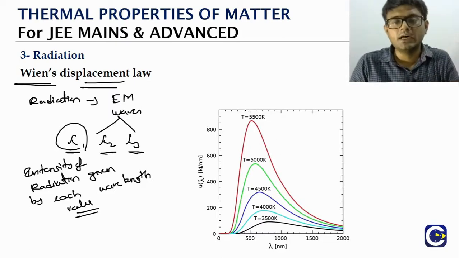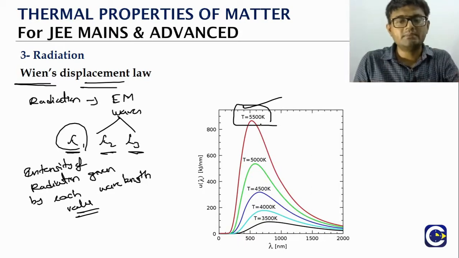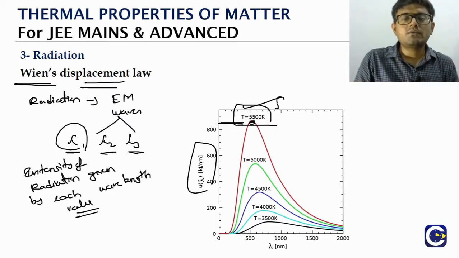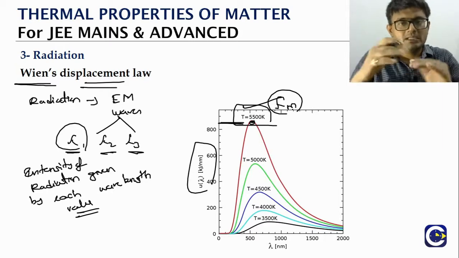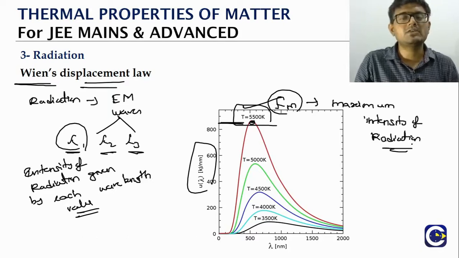Let's just talk about the object temperature being 5500 Kelvin. That is the temperature which we maintain for the object. Now you will see here that there is a particular value of lambda where the intensity is maximum. This is what we will be calling lambda m. Lambda subscript m is the wavelength that will correspond to the maximum intensity of the radiation given.